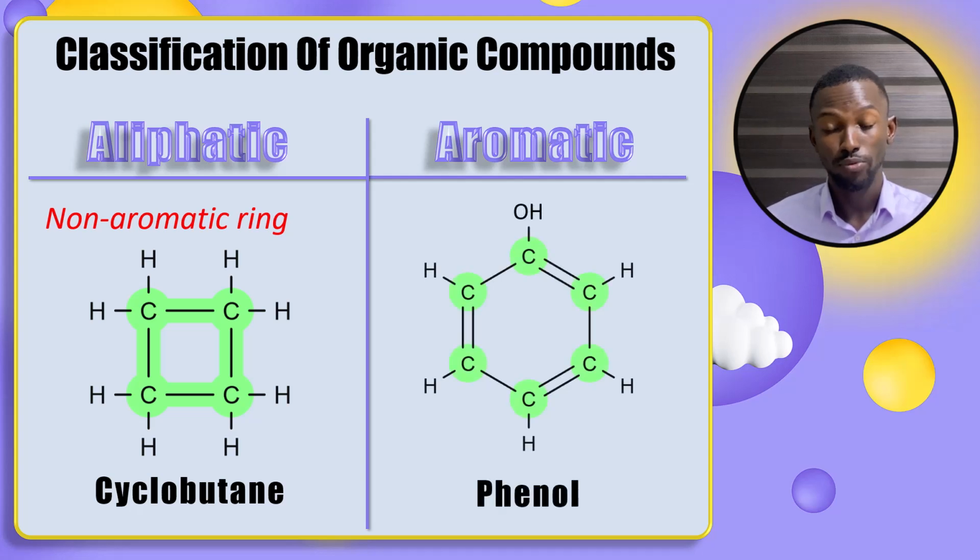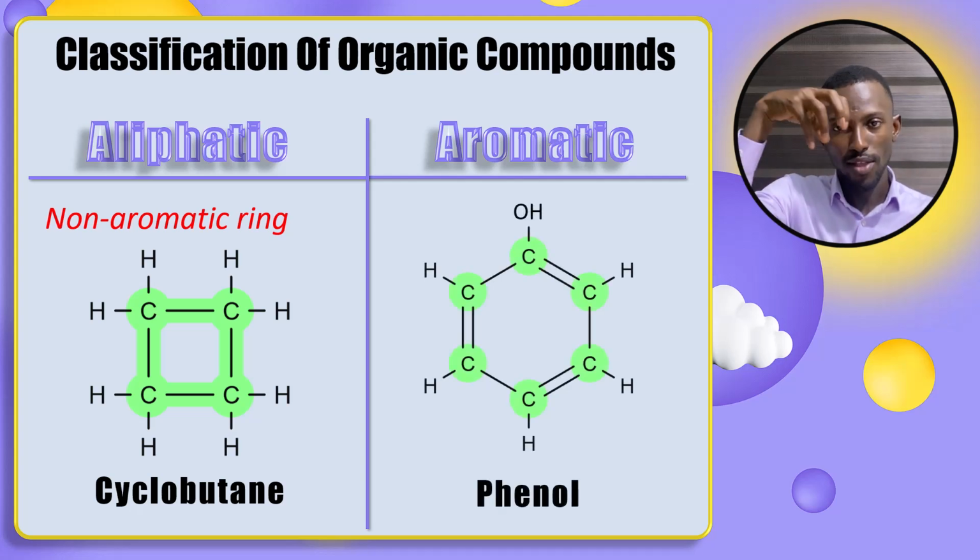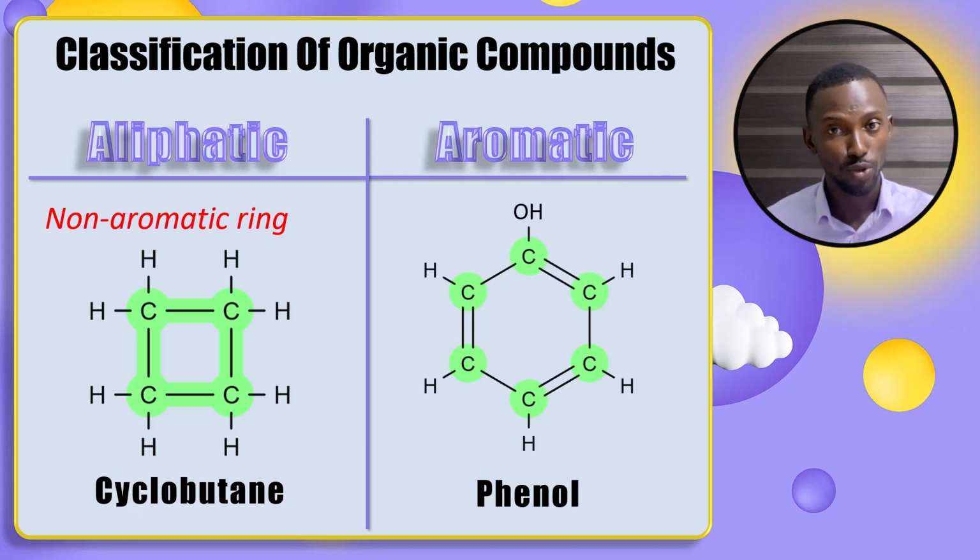Then we also have phenol. You can see that phenol has a benzene ring, but one of its hydrogens has been replaced with an OH group. So this makes phenol also an aromatic compound. For your level, just keep this in mind: a benzene ring should be one of the determining factors for you to know whether a compound is aromatic or not. But I want to point out one really interesting thing. If you look at cyclobutane, it is also a hydrocarbon, so we can refer to this as an aliphatic hydrocarbon. Good. And benzene is also a hydrocarbon, but phenol is not a hydrocarbon.